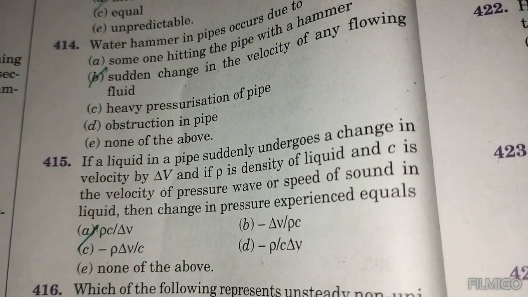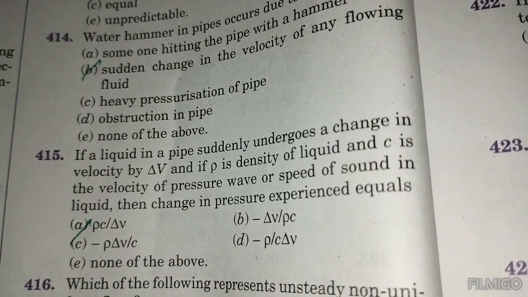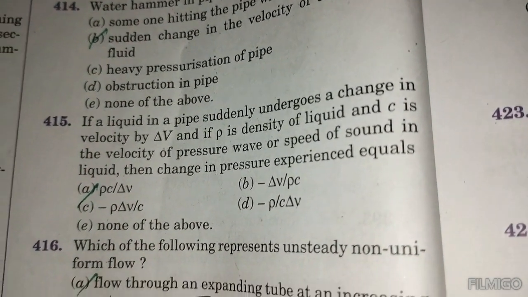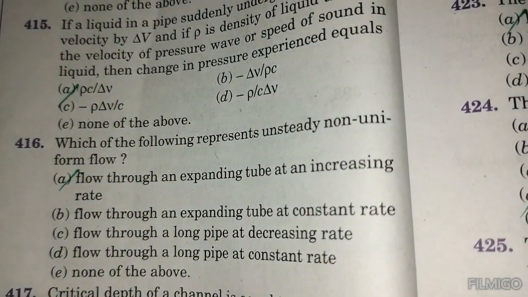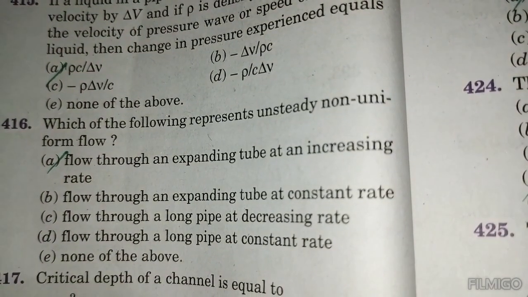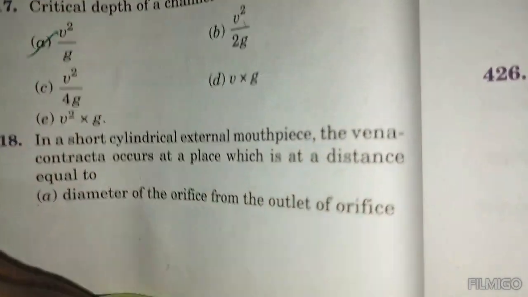If a liquid in a pipe suddenly undergoes a change in velocity delta V, with rho the density of the liquid and C the velocity of the pressure wave or speed of sound in the liquid, the change in pressure experienced equals rho C delta V. Which of the following represents unsteady non-uniform flow through an expanding tube at an increasing rate? Critical depth of a channel is equal to V square by G.